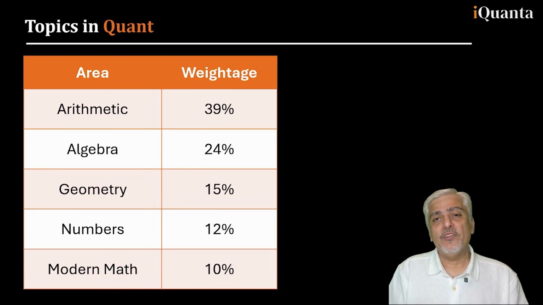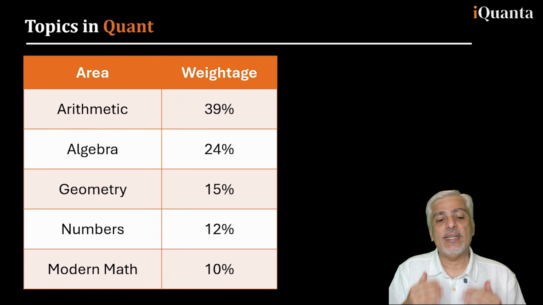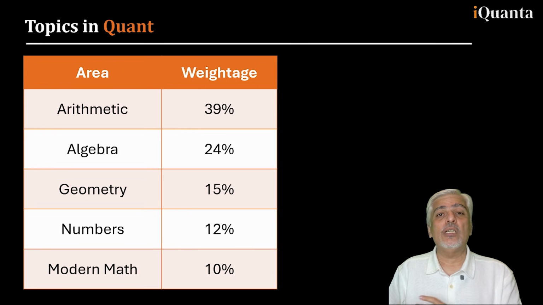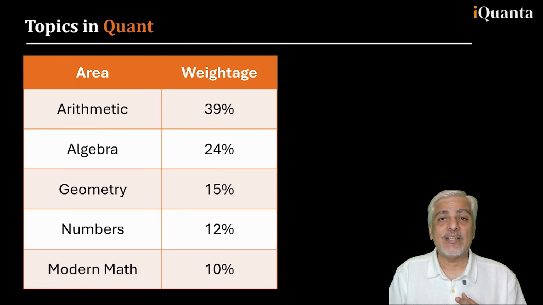So we'll first start with the weightage of topics in CAT Quant. We're looking at it as percentage wise by each area. So arithmetic, as anybody who has heard me speaking earlier will agree, is the most important topic in CAT Quant. In terms of your weightage, in terms of understanding, also in terms of usage of that topic in DILR, because you need to know percentages, you need to understand ratios, all those things mixed together. You need to know arithmetic really well, approximately 40% weightage from arithmetic.